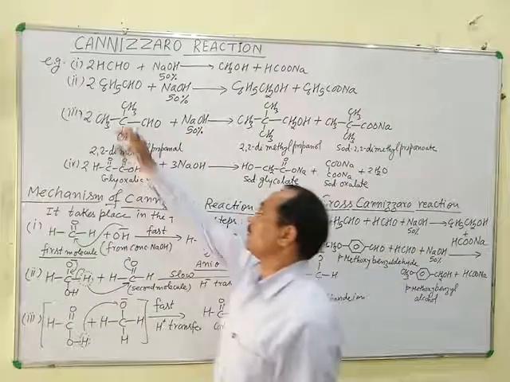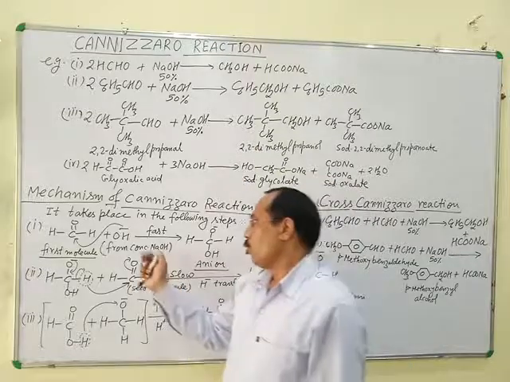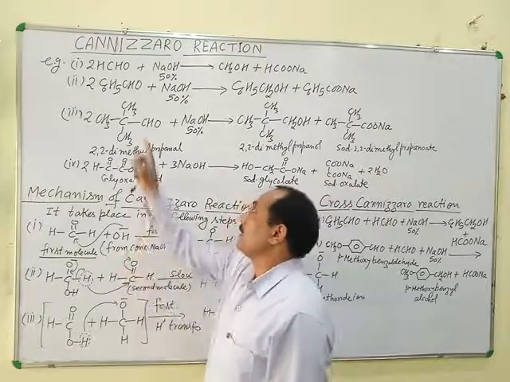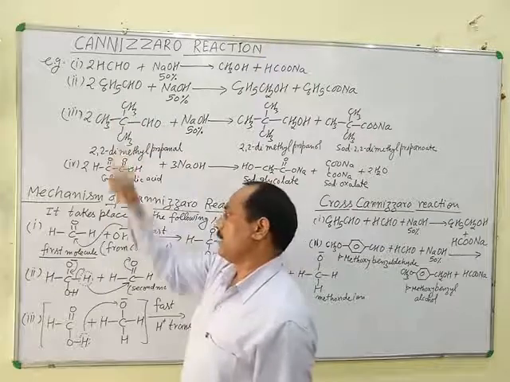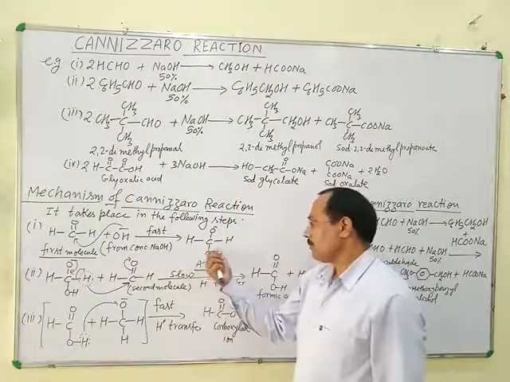For example, in case of benzaldehyde, first of all, OH negative ion attacks on the carbonyl carbon of the benzaldehyde, which leads to formation of an anion.